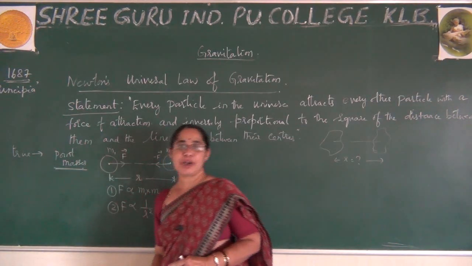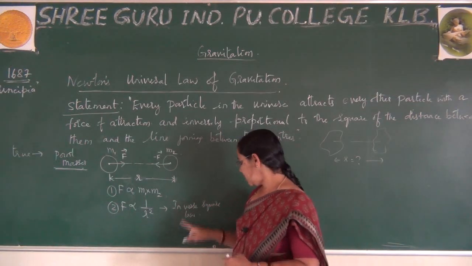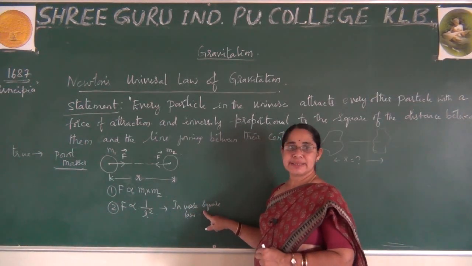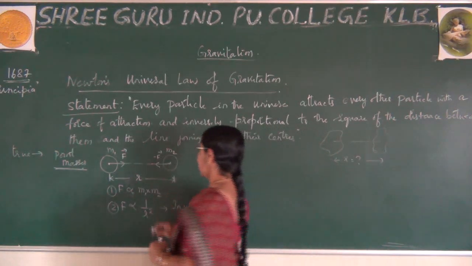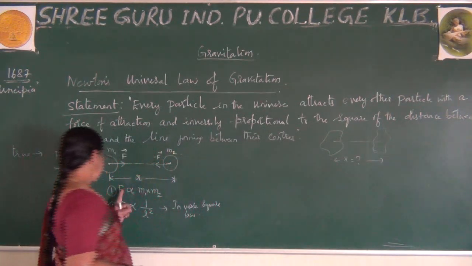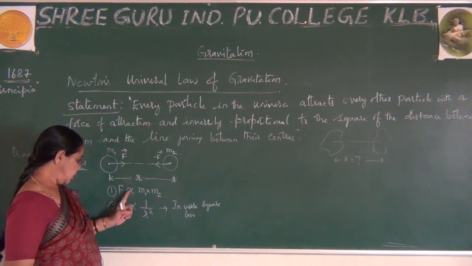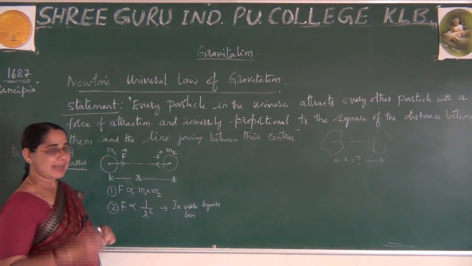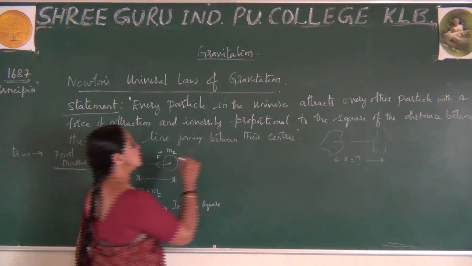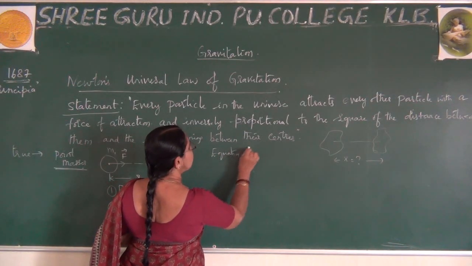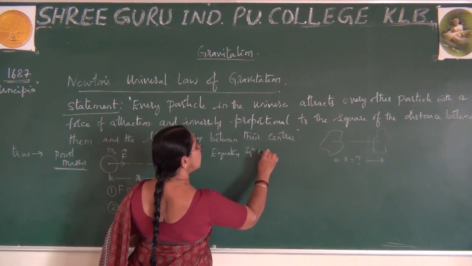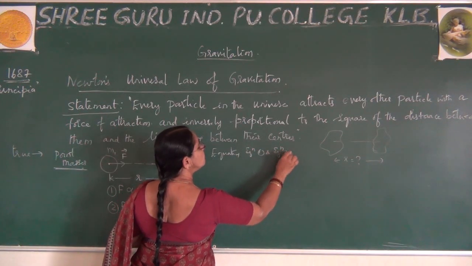So please observe, the first point you have to remember is point mass. You have to select point mass. It is true only for point mass. It always explains the inverse square law. Okay. By using this, finally, if I just take equating 1 and 2 both, this is directly, this is inversely I have. So equating equations 1 and 2.